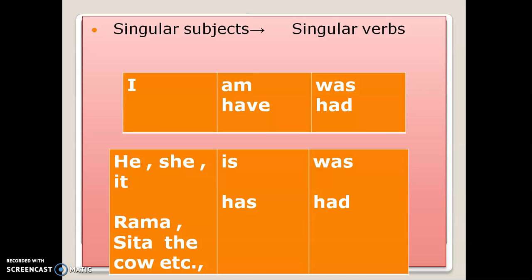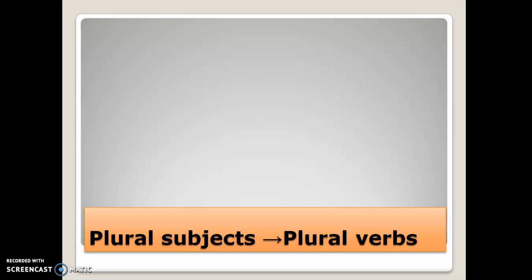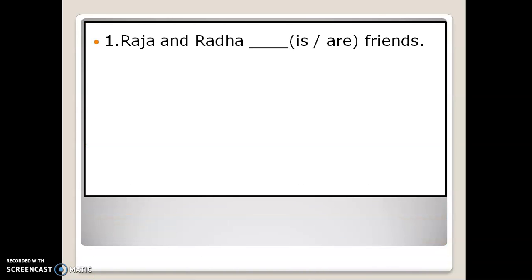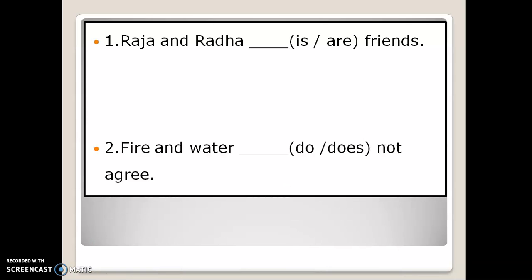So these are the singular verbs. Now plural subjects will take plural verbs. For example, we, you, they take are or have, were or had in past tense as a plural verb.